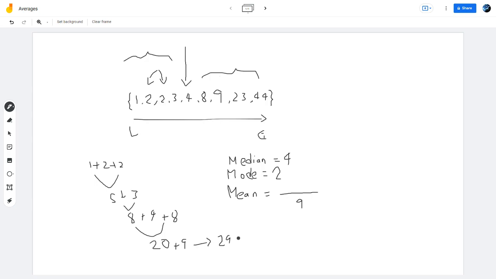And then 29 plus 23 is going to be 52. And then 52 plus 44 equals 96. So we have 96 divided by 9. And if we simplify this a little bit, because 96 is divisible by 3, we're going to get 32 over 3. And that's our mean.